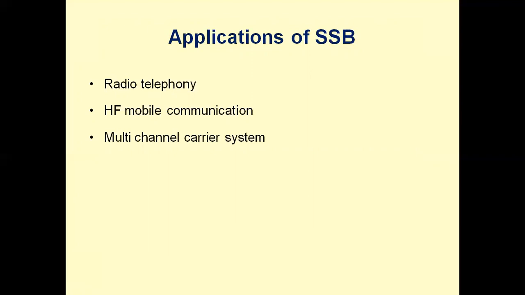Multi-channel means many channels from one place to other. To connect rural villages to the Taluka level headquarters, they used SSB modulation, multi-channel carrier systems in the olden days for the purpose of providing communication channels. Nowadays, we are using optical fiber communication with digital data communication applications.